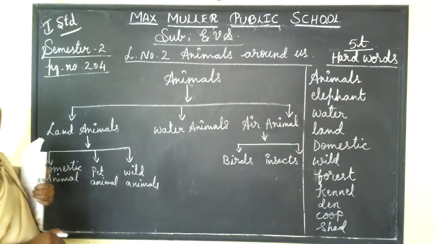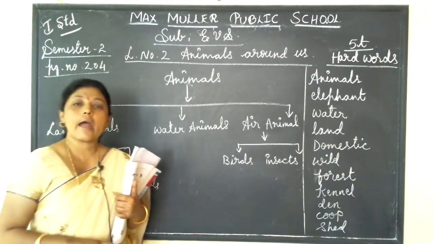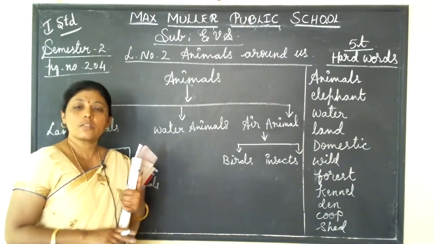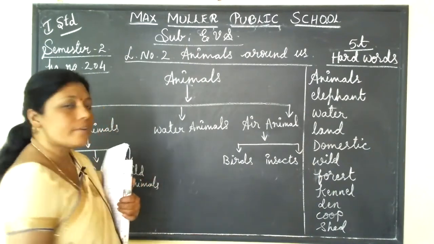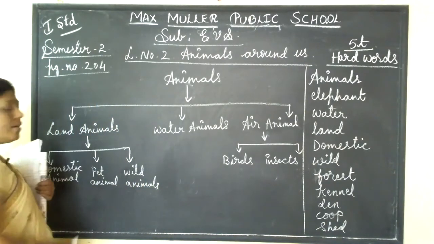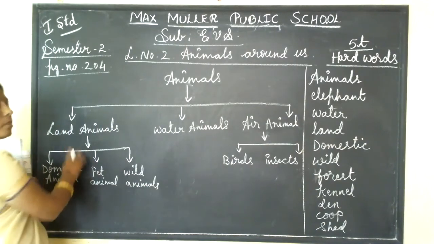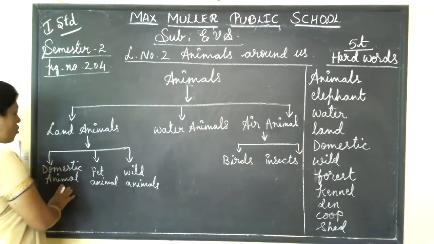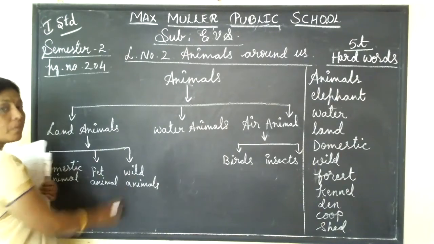Examples for land animals, you know, dog, cat, cheetah, tiger, isn't it? So these are all elephant, buffalo. These are all land animals. See, they live on land. In land animals, we are further classifying as domestic animals, pet animals, and wild animals.